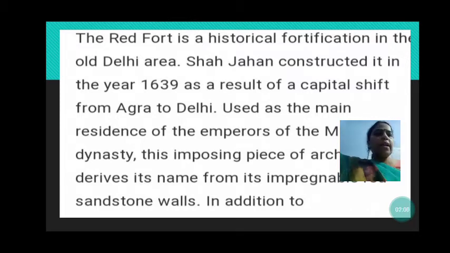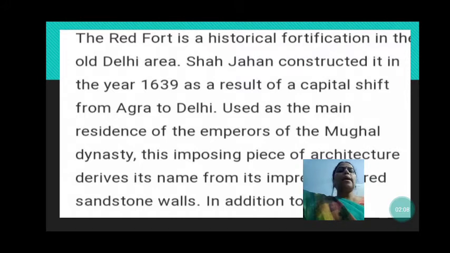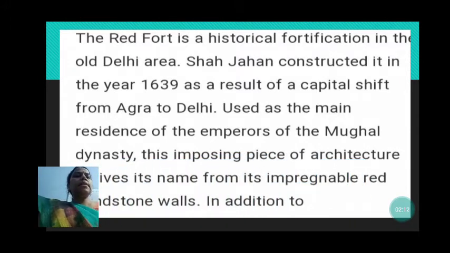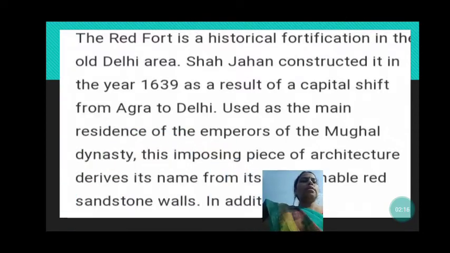So it was constructed by Shah Jahan, and he had shifted his capital from Agra to Delhi. It was used for the emperors of the Mughal dynasty, and it has its name due to the red sandstone walls.